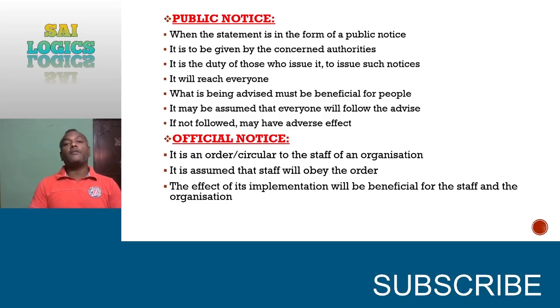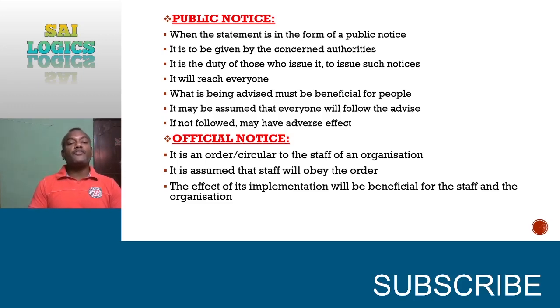That is not their business and they are not supposed to give such notices. And number two, it is the duty of those who issue it to issue such a notice. It is the duty of the income tax department to issue a notice to the defaulters to pay within the time to avoid further action. That is the duty of the department and they have to do it.